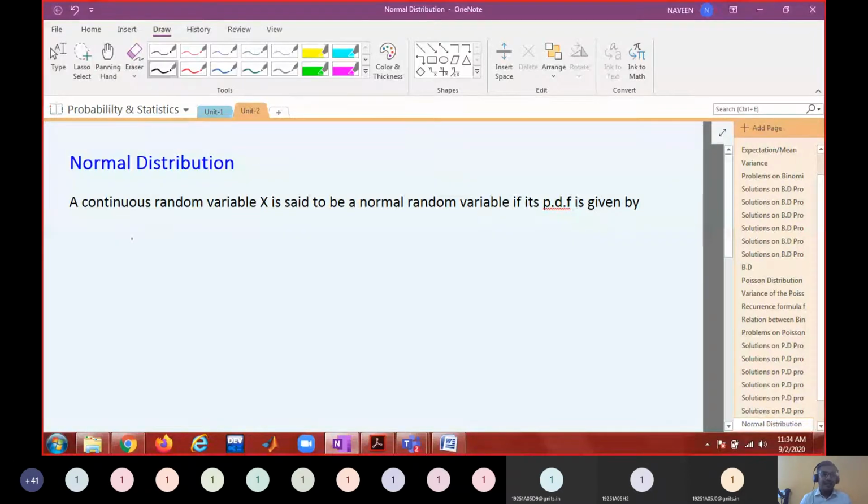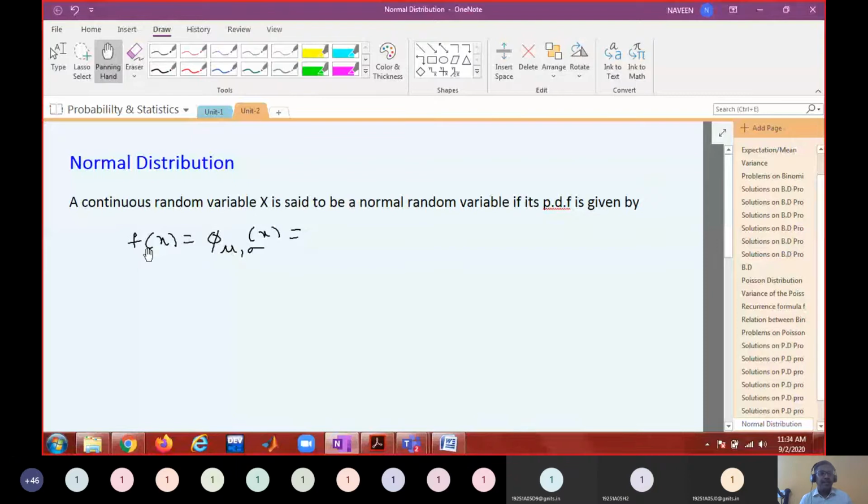What is the actual notation? f of x equal to phi of mu comma sigma of x. What are mu and sigma? They are just parameters at present. What are those actually? I'll tell you later. At present, mu and sigma are two parameters, that means some constants.